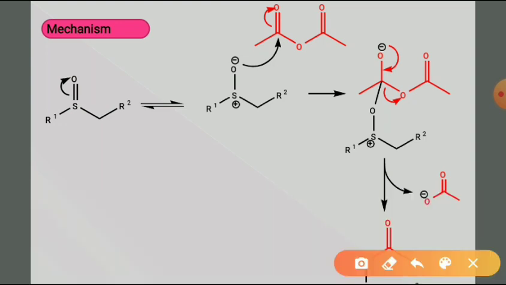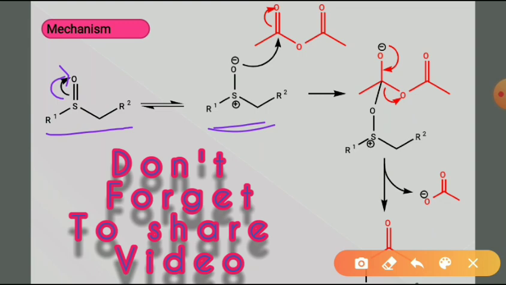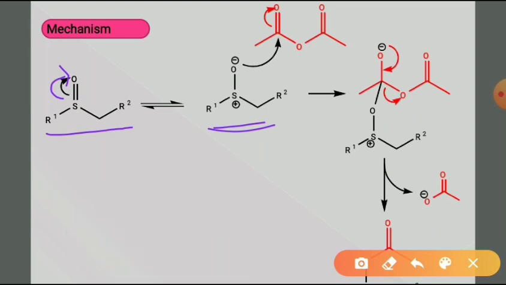Now this is the sulfoxide. The sulfoxide has a resonating structure like this. One of the pi bonds between the sulfur and oxygen migrates towards the oxygen atom, and oxygen has the negative charge. So such a resonating structure we will have. Now the negative charge on oxygen will attack one of the carbonyl carbons of the acetic anhydride group.